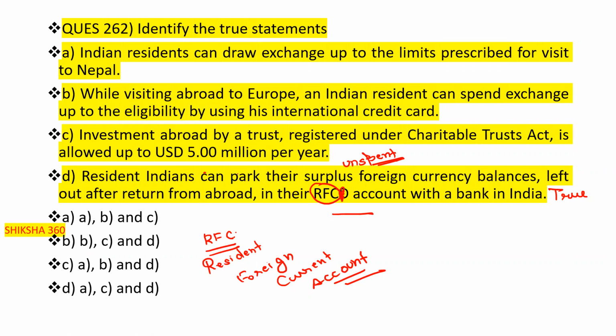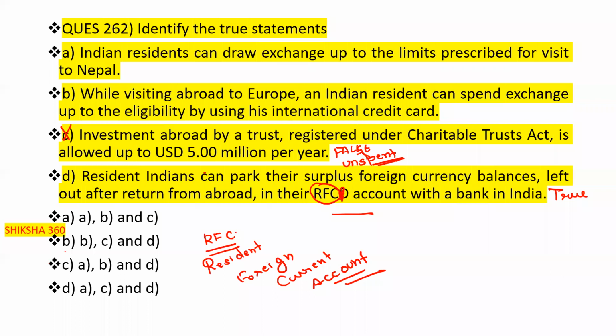Is this correct or not? Please tell fast. I think it is not 5 million. It is 2.5 million. So this one is false and wrong here.